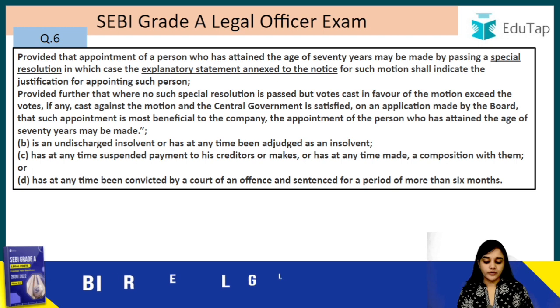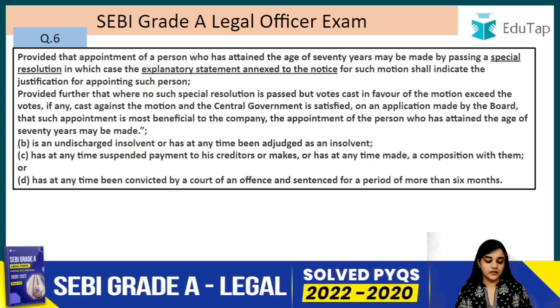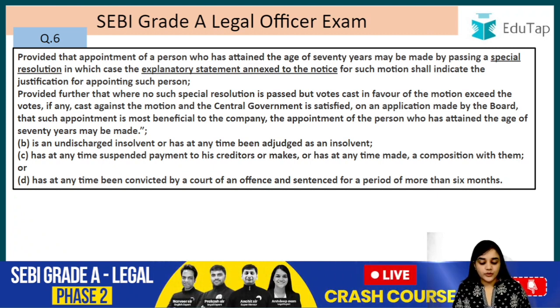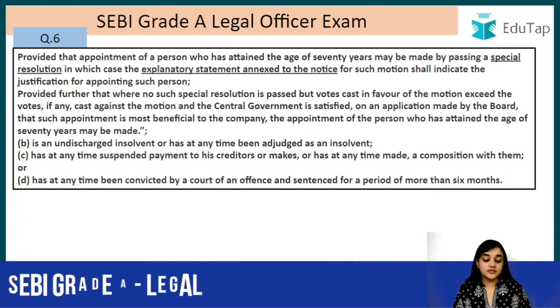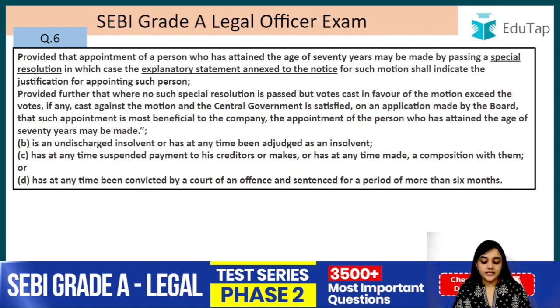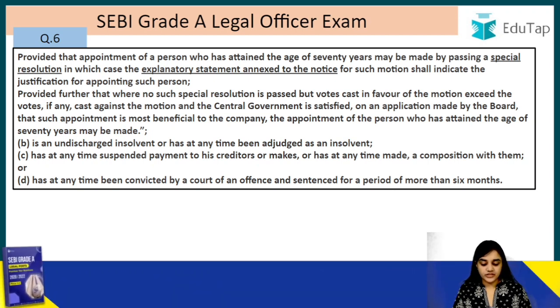So provided that the appointment of a person who has attained the age of 70 years may be made by passing a special resolution, in which case the explanatory statement annexed to the notice for such motion shall indicate the justification for appointing such person. Provided further that where no such special resolution is passed but votes cast in favour of the motion exceed the votes, if any, cast against the motion and the central government is satisfied on an application made by the board that such appointment is most beneficial to the company, the appointment of the person who has attained the age of 70 years may be made.